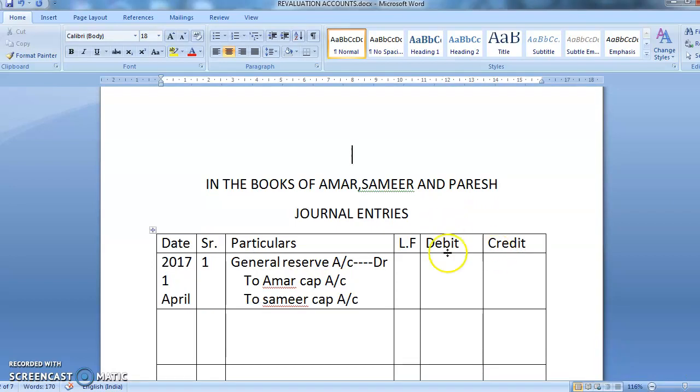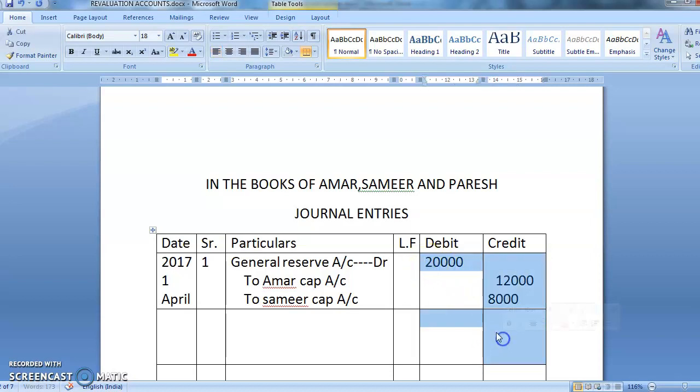Very good. What is the general reserve account? It is 20,000. How much share is Amar getting? Amar is getting 12,000, and I have shown you in the above calculation. And what is the share Samir is getting? 8,000. Are you getting me, children? So Samir will be 8,000.